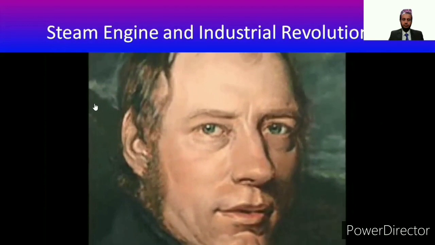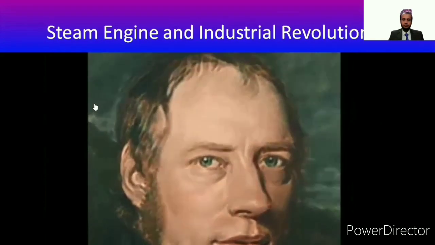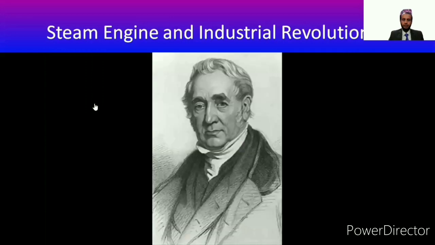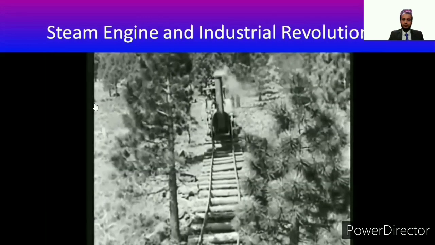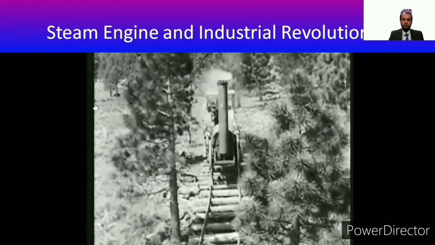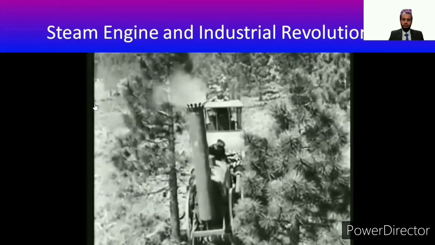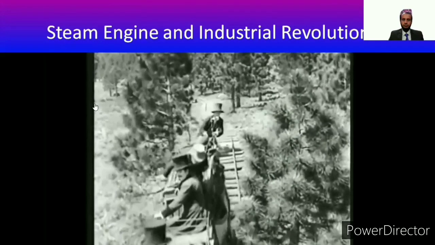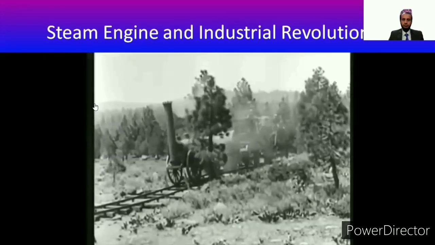In 1803, Richard Trevithick built the first steam locomotive. Trevithick's invention was slowly improved upon over the years by new inventors such as George Stephenson, who created the first commercially available locomotive. Rocket could travel at speeds of 60 miles an hour while hauling 7 tons of iron, goods, and 34 people. Steam locomotives made it more efficient for factories to transport their goods across the country.